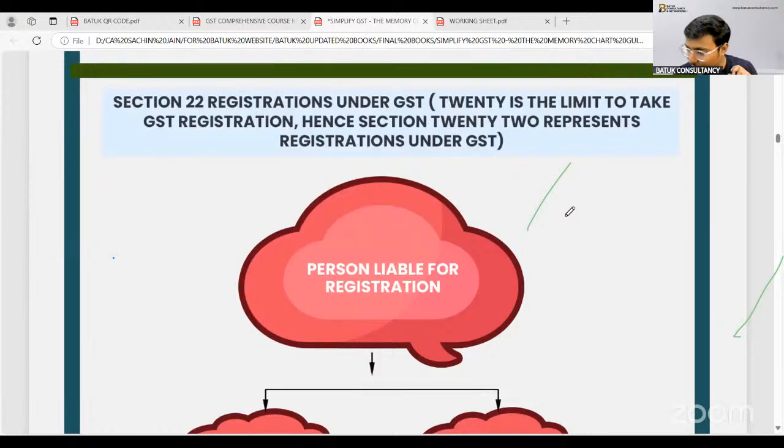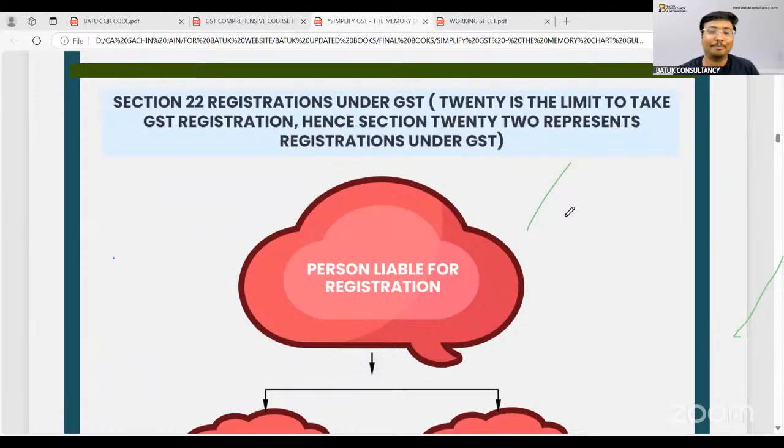Now, we started our discussion that the GST will be applicable to the whole of India, including Jammu and Kashmir. There is a requirement of officers to handle the compliances. Yes, there are powers of the officers and the authorization we have covered. We have also covered when the GST will be applicable, what will be the rate of GST, what will be the time of supply, what will be the value of supply, what will be the eligibility of input tax credit, whether there will be restrictions regarding the input tax credit or not, and what will be the input tax credit in certain special circumstances.